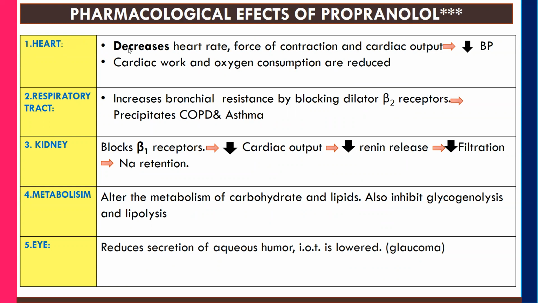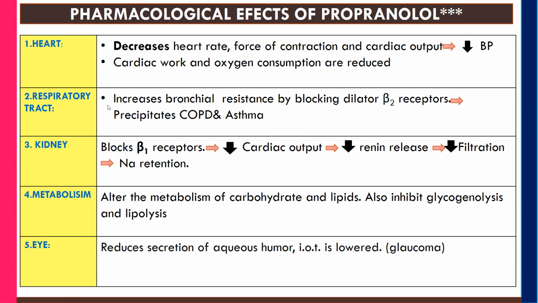Let's see the pharmacological actions of propranolol on the heart. Just now we have seen that it is going to decrease the heart rate, that is the chronotropic effect, and the force of contraction, that is the inotropic effect. By decreasing the heart rate and force of contraction, it is going to decrease the cardiac output, which will lead to a decrease in BP. Next, cardiac burden and oxygen consumption are also reduced.